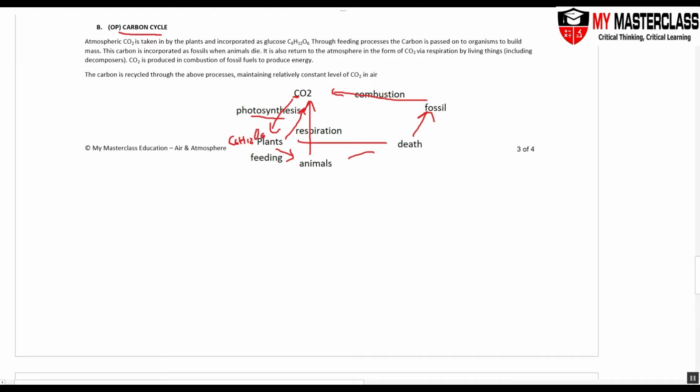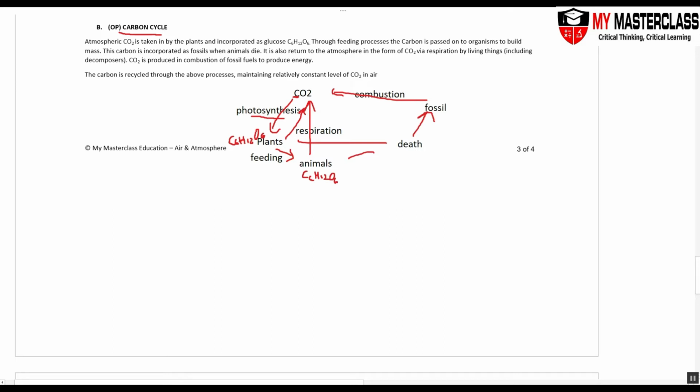C6H12O6. So this is built up in the plants, and then through feeding processes, this carbon is being passed to organisms to build mass. So when your animals or when your human beings eat the plants, this carbon is passed on to the animals, still the same as glucose. And this glucose is being incorporated by the living things, the animals, to build their mass.